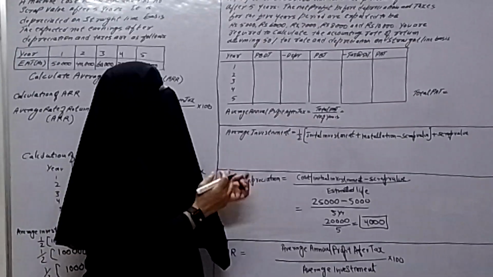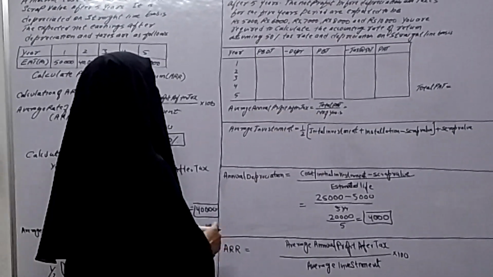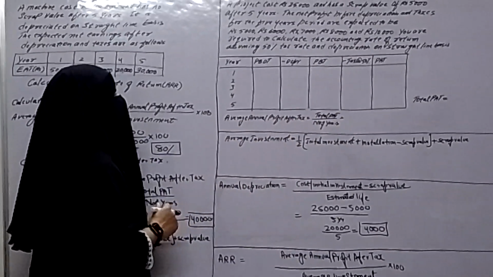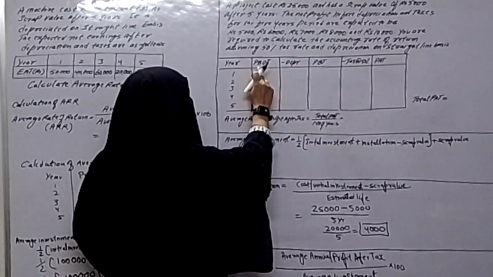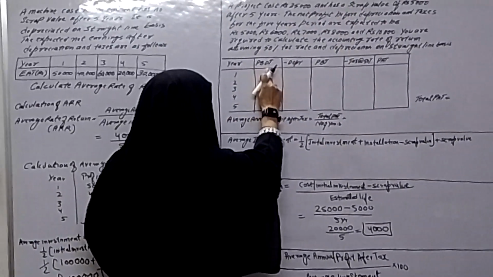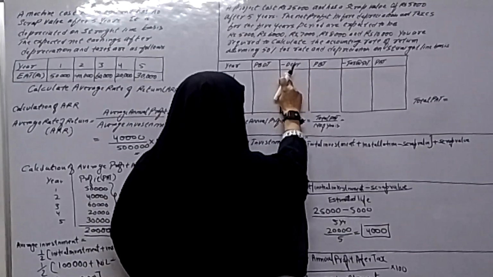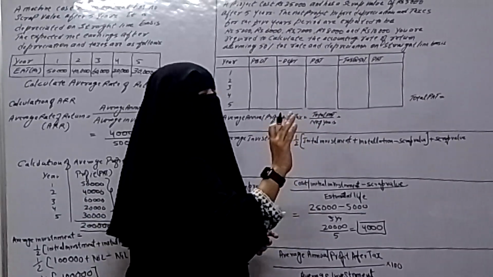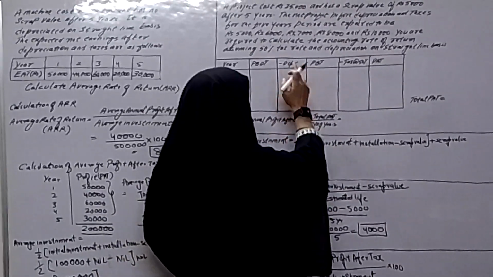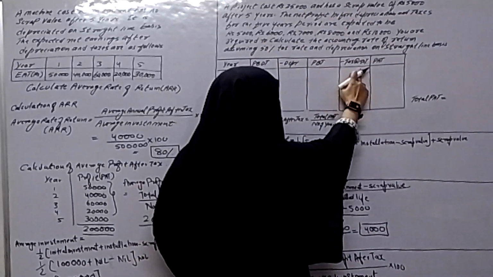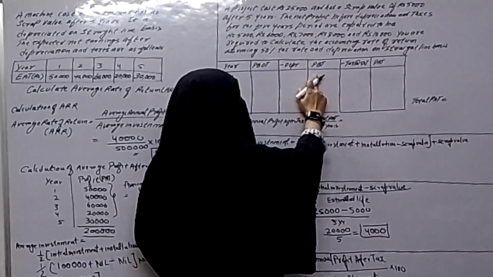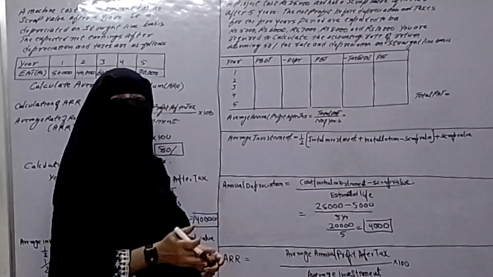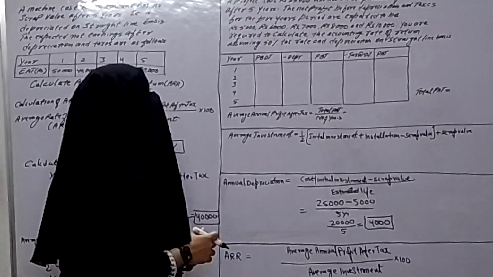Now we can calculate the profit after tax. Here I have made the columns for calculating the PAT. First column is the year. Second column is profit before depreciation and tax. From this, first we have to subtract the depreciation. Then we will get profit before tax. From profit before tax, we have to deduct the tax. Here the tax rate is given as 50%, tax at the rate of 50%. So from profit before tax, if we subtract the tax, we will get profit after tax, PAT, or we can say EAT, earnings after tax.